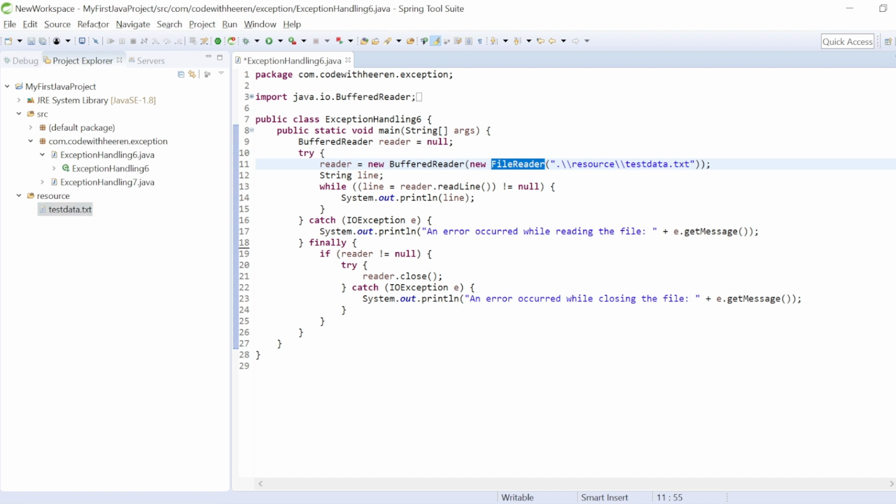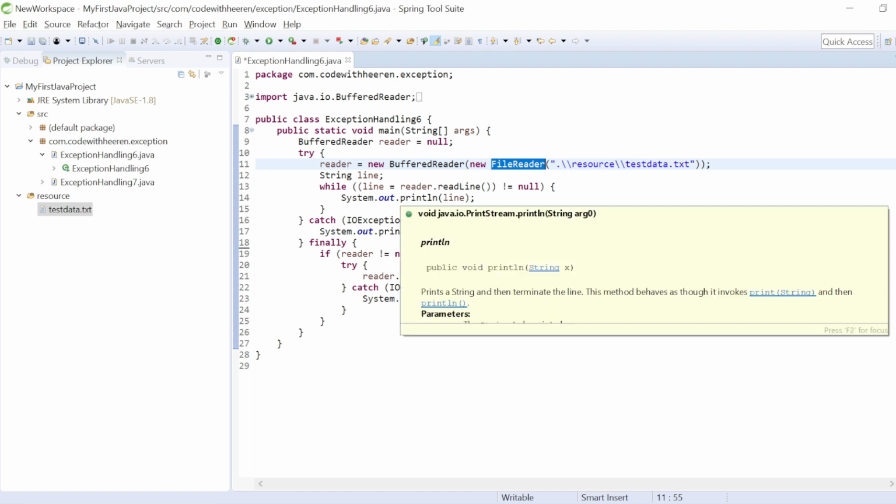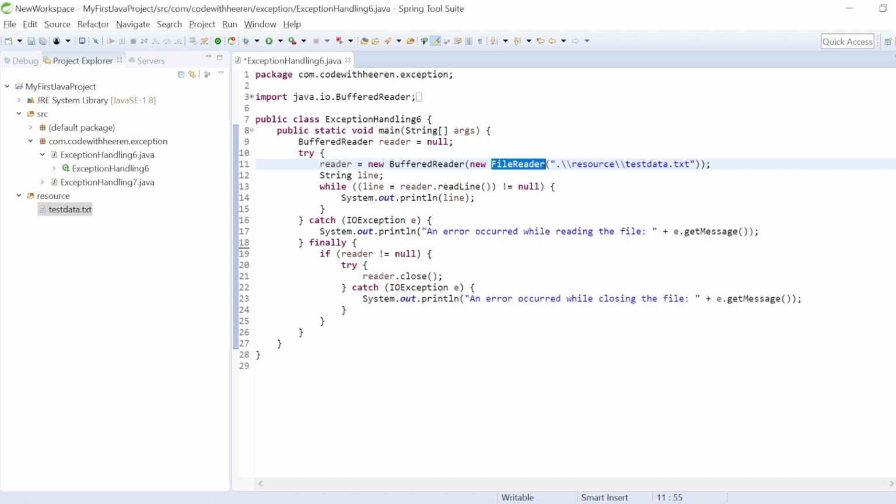Then I start reading the file line by line. It will keep reading the file line by line until it reaches the end point. Once the file is finished, it will return null, and then this condition will be false and the while loop will terminate. Till then it will keep reading the file and printing line by line.